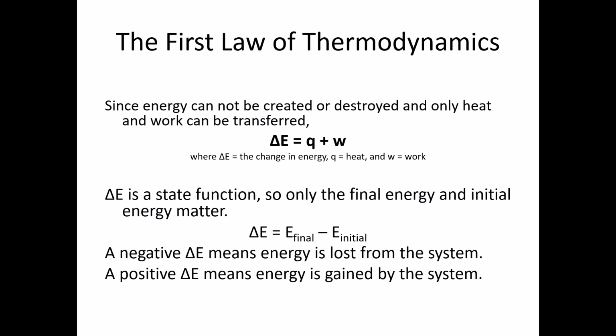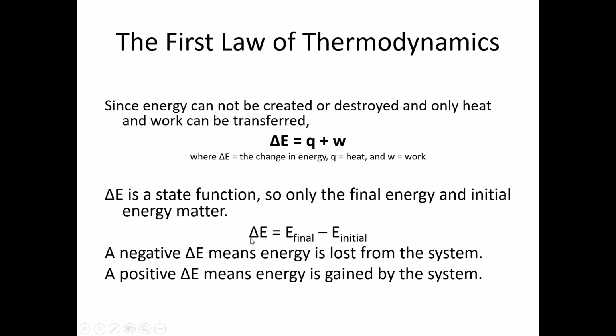So our first law says that we can transfer energy, we just can't create it or destroy it. So when we transfer energy, we can define a change in energy for a system or a process. Delta E represents that change. Do we have an increase in energy or a decrease? We can measure this energy change based on Q, which is our heat, and W, which is our work. Does heat go into a system or leave a system? Is work done by the system or is work done on the system?